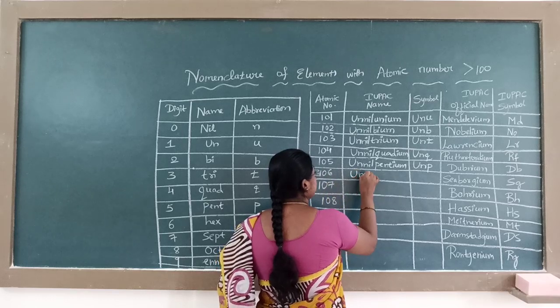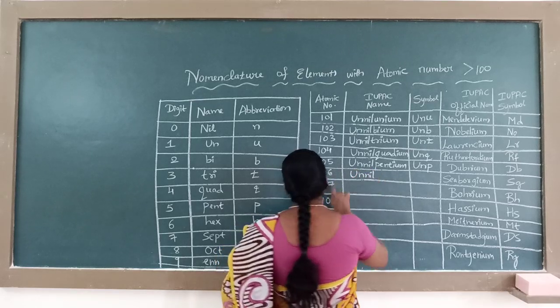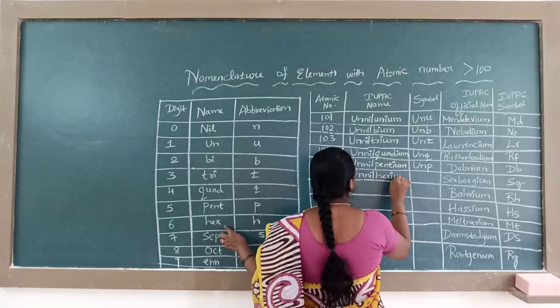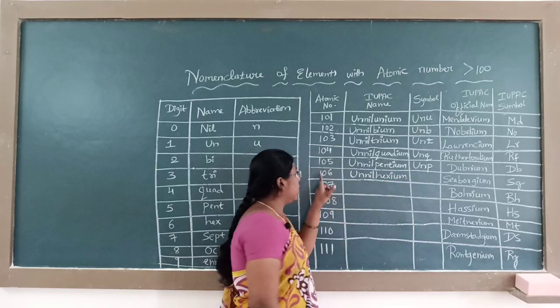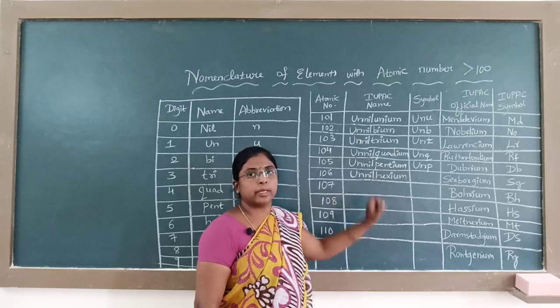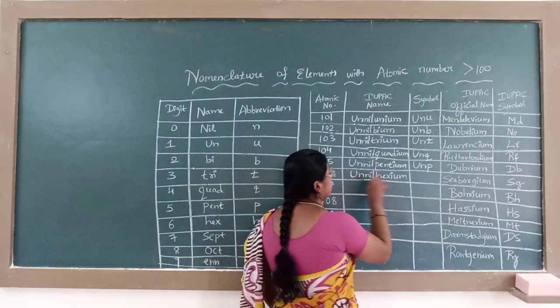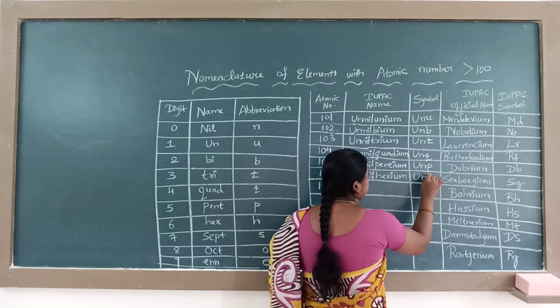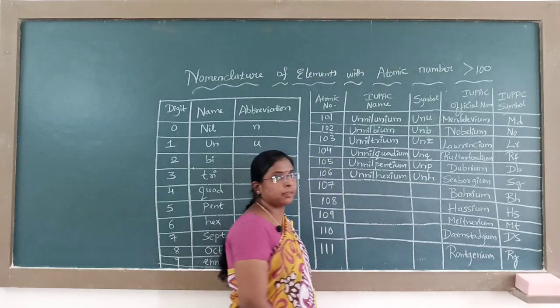106: nil, 6 means hex, and ium. Unnilhexium. 1 represents U, 0 represents N, 6 represents H.